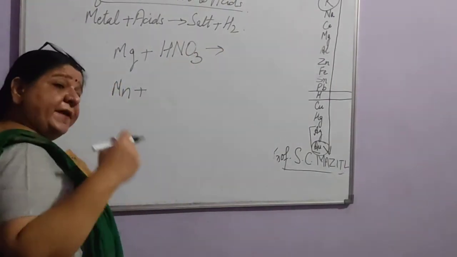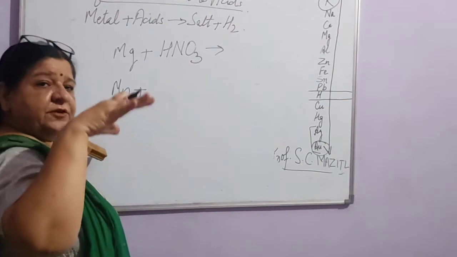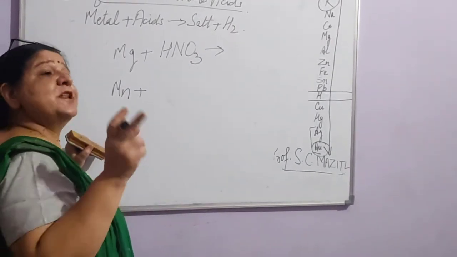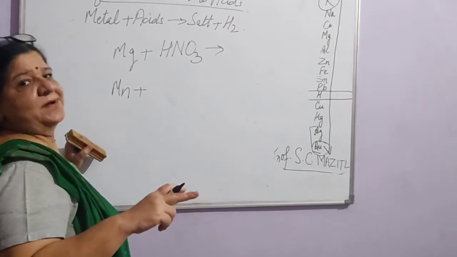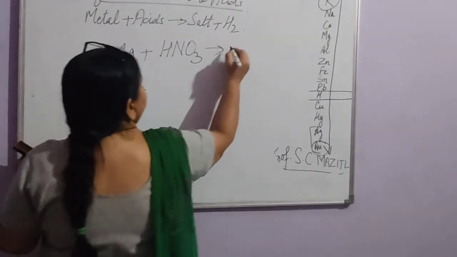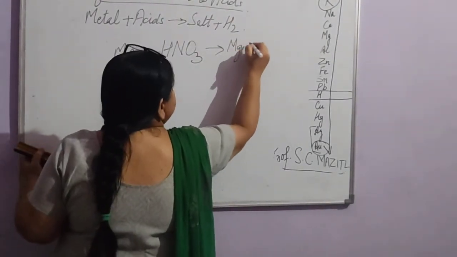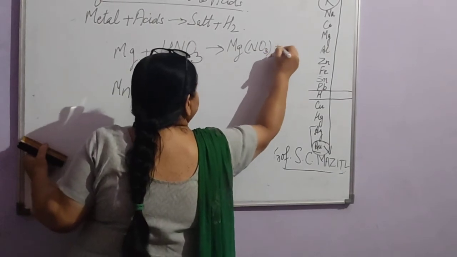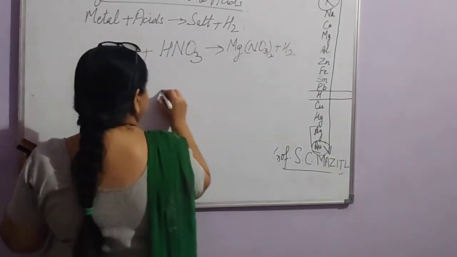Now, because it is very dilute, it will become a weak oxidizing agent and will not be able to convert hydrogen into water. So with magnesium, it will form magnesium nitrate plus hydrogen gas will be given out.